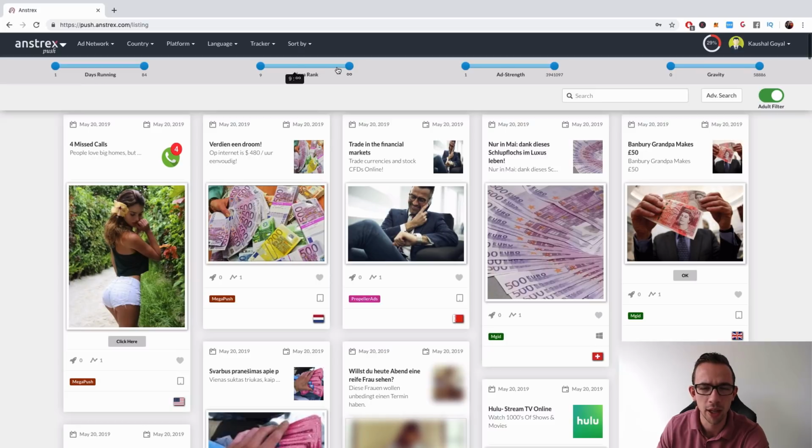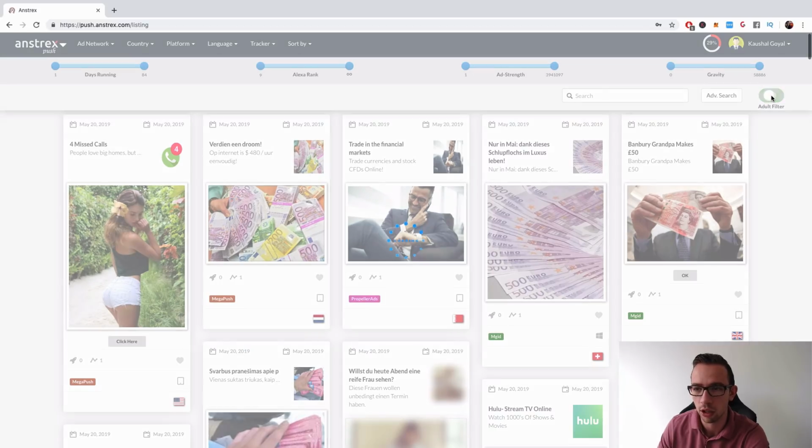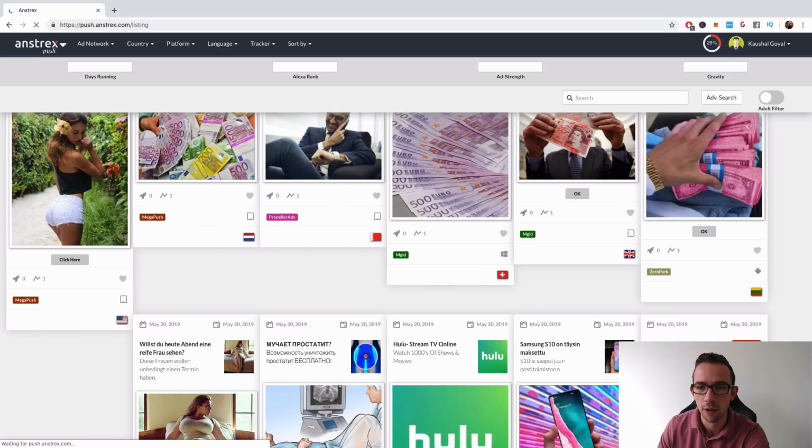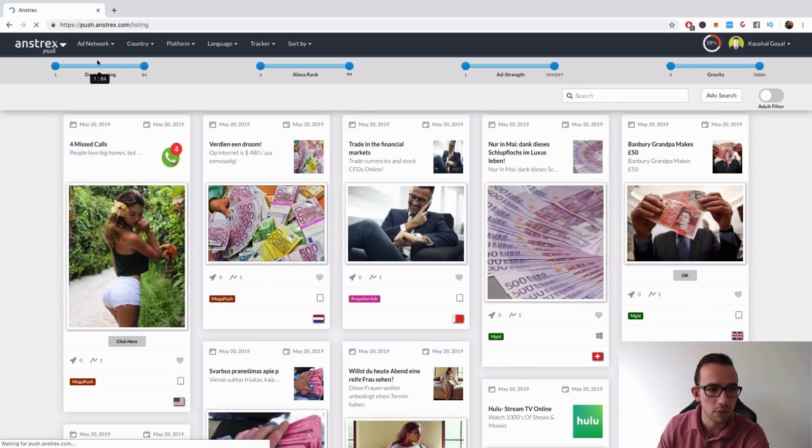You have the Alexa rank. I don't know why I would want to see an Alexa rank. It doesn't really make sense. But an ad strength, and it doesn't say how it's measured, so it's useless right now. And gravity. So gravity, we all know how that works. So adult finder, if you turn it off, I would say the adult goes off. Yeah, and it refreshes. You can search per ad network.